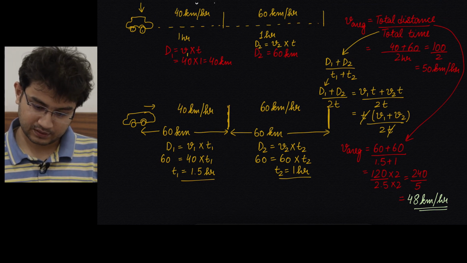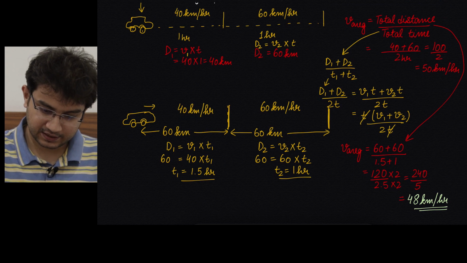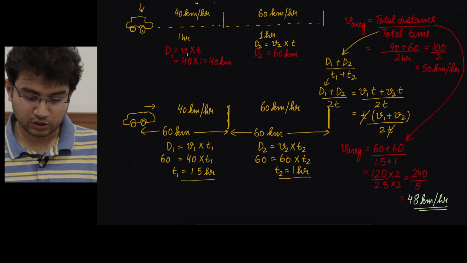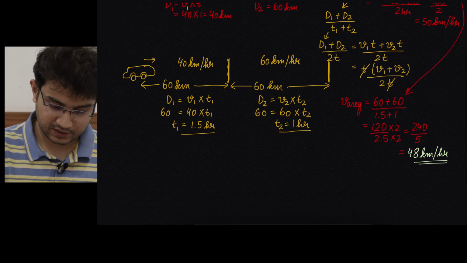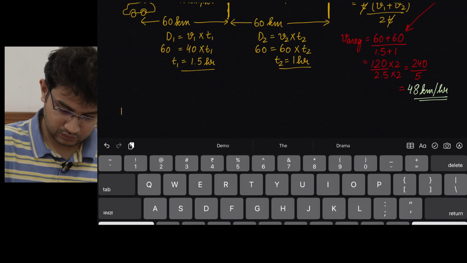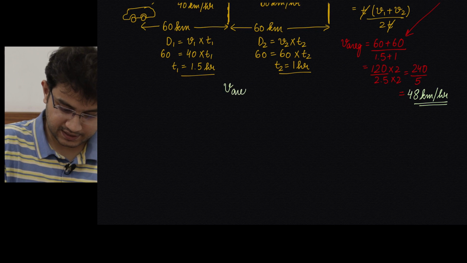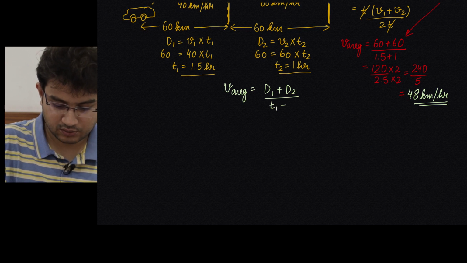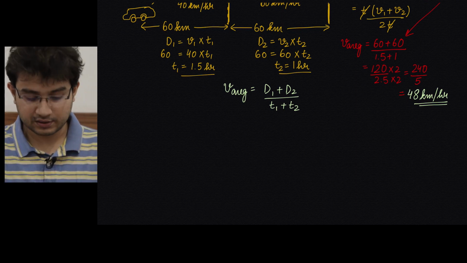Now we can actually try to understand this a little better by doing what we did in the previous case, which is we wrote d1 as v1t and d2 as v2t. In this case, let's see what we can do. So v average is total distance, which is d1 plus d2 divided by t1 plus t2. This is the basic formula, right, when you have two intervals.